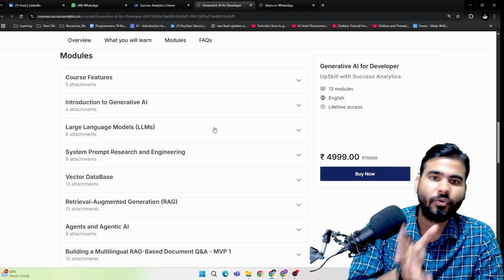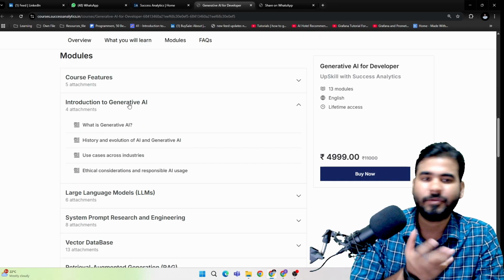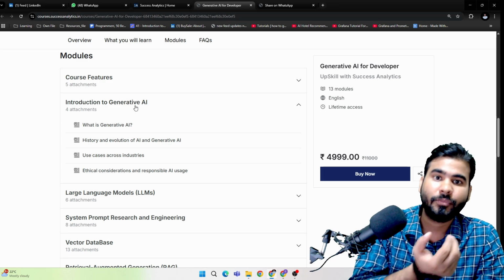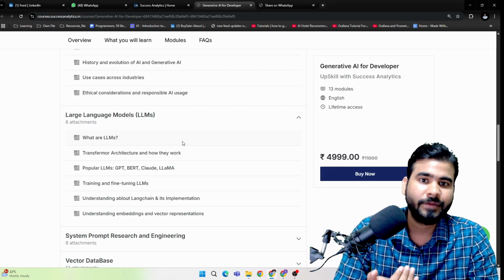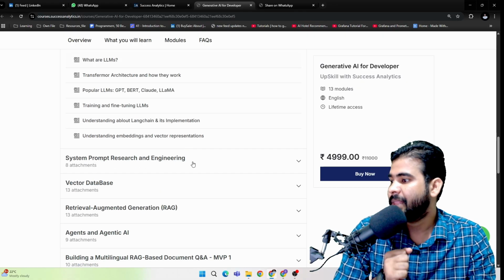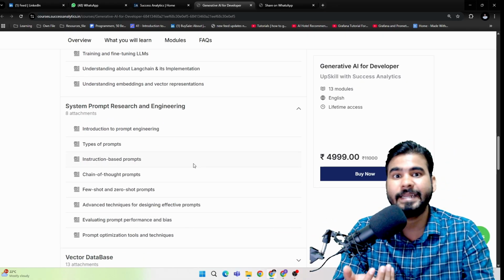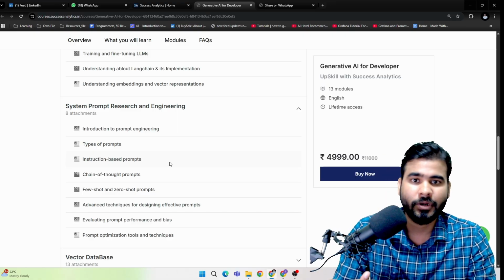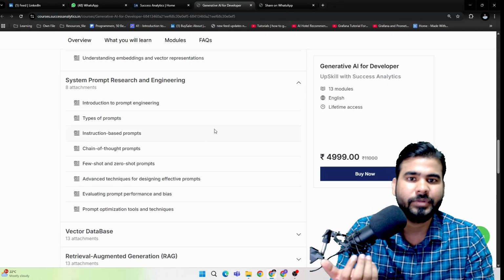Now let's talk about the course syllabus. We can start from the beginning: what is generative AI, why generative AI is important, what the different models in generative AI are, large language models, the different large language models, and the SOTA models in LLM. We can understand the system prompt, how to write it, and the different techniques in system prompting, like few shot learning, zero shot learning, and COT. We will understand these techniques and then do the hands-on.